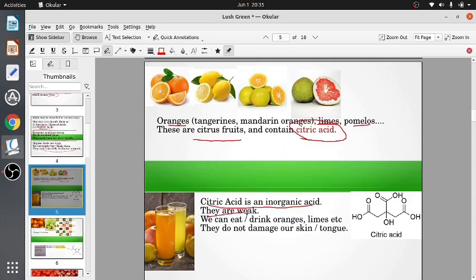They are weak. We can eat oranges. We can eat lemons. We can eat pomelos. We can eat all the other fruits because citric acid is an organic acid. It's weak. They will not damage our skin or tongue. We can drink the juices of these, orange juice, lemon juice, because they are weak and do not damage us.